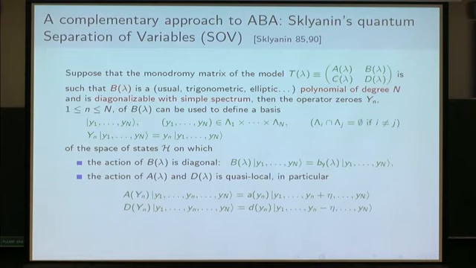Why do you use this first condition that lambda I cannot intersect lambda I? This means that B has a simple spectrum, and this is important to be able to construct really a basis of the space of states. Do you need to homogenize? Yes, exactly. This is what I will tell you in the next slides.